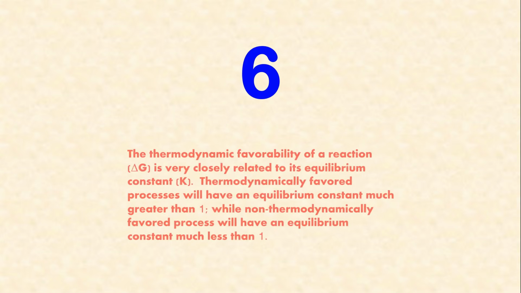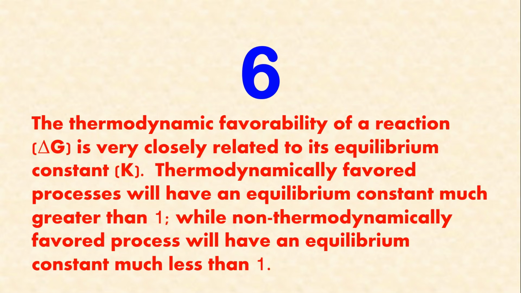Number 6. The thermodynamic favorability of a reaction, delta G, is very closely related to its equilibrium constant, K. Thermodynamically favored processes will have an equilibrium constant much greater than 1, while non-thermodynamically favored processes will have an equilibrium constant much less than 1.